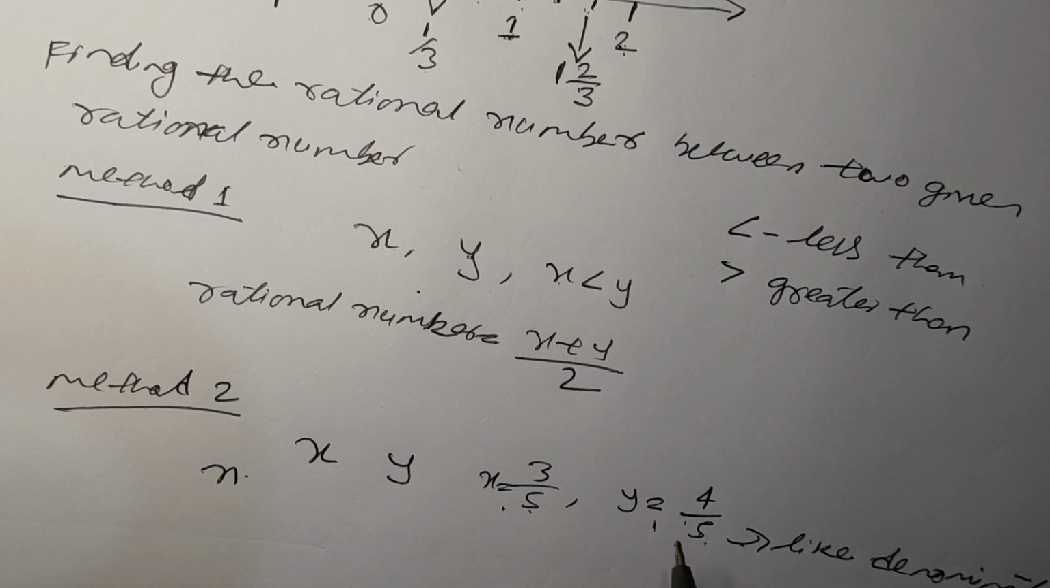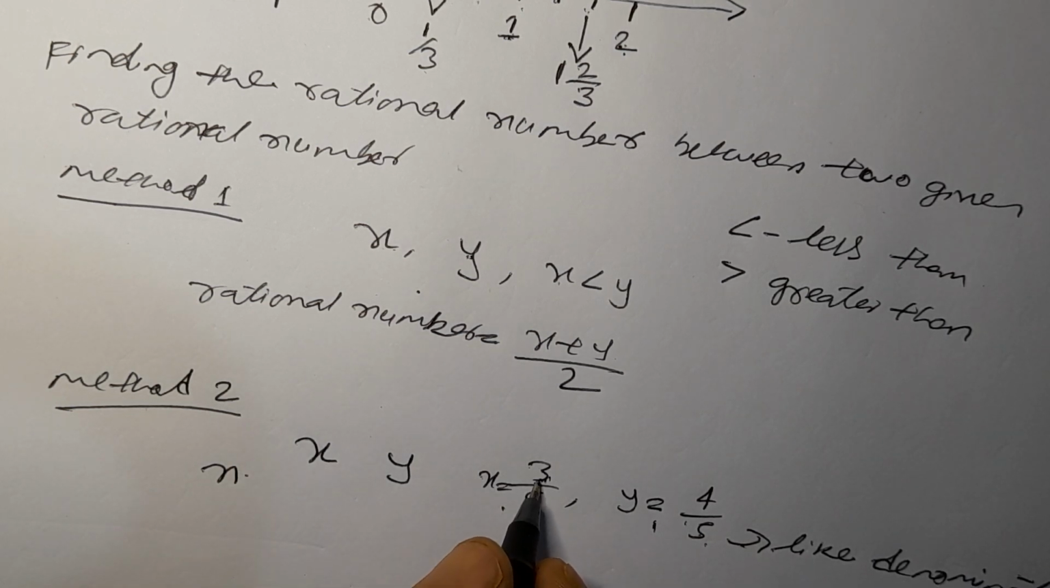If the denominators are not equal, then we will convert to equivalent rational numbers, and we will multiply both the numerator and the denominator by n plus 1. First we will convert it to an equivalent rational number. Okay, I'll take a good example. Here it is already an equivalent rational number.